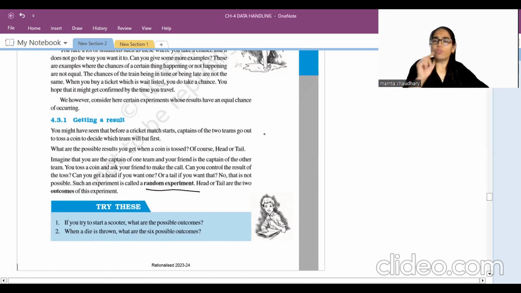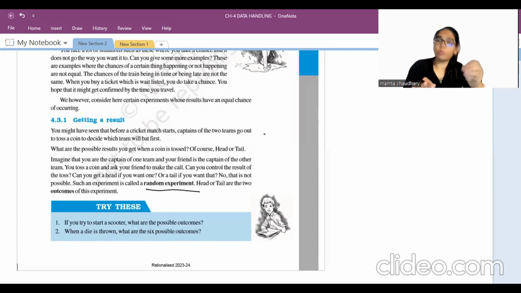For example, if I'm tossing a coin, it is not in my hand that head will come or tail will come. I cannot tell definitely which will come. Here I have no control over the result. So such events are called random experiments.